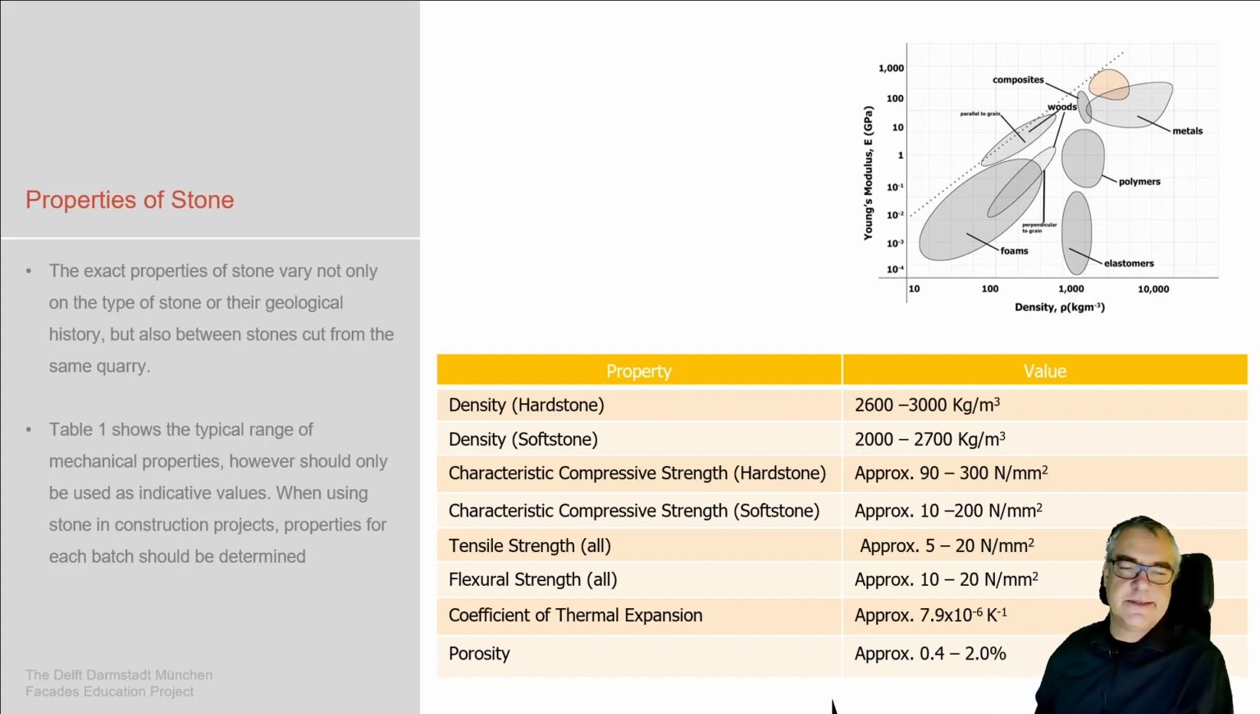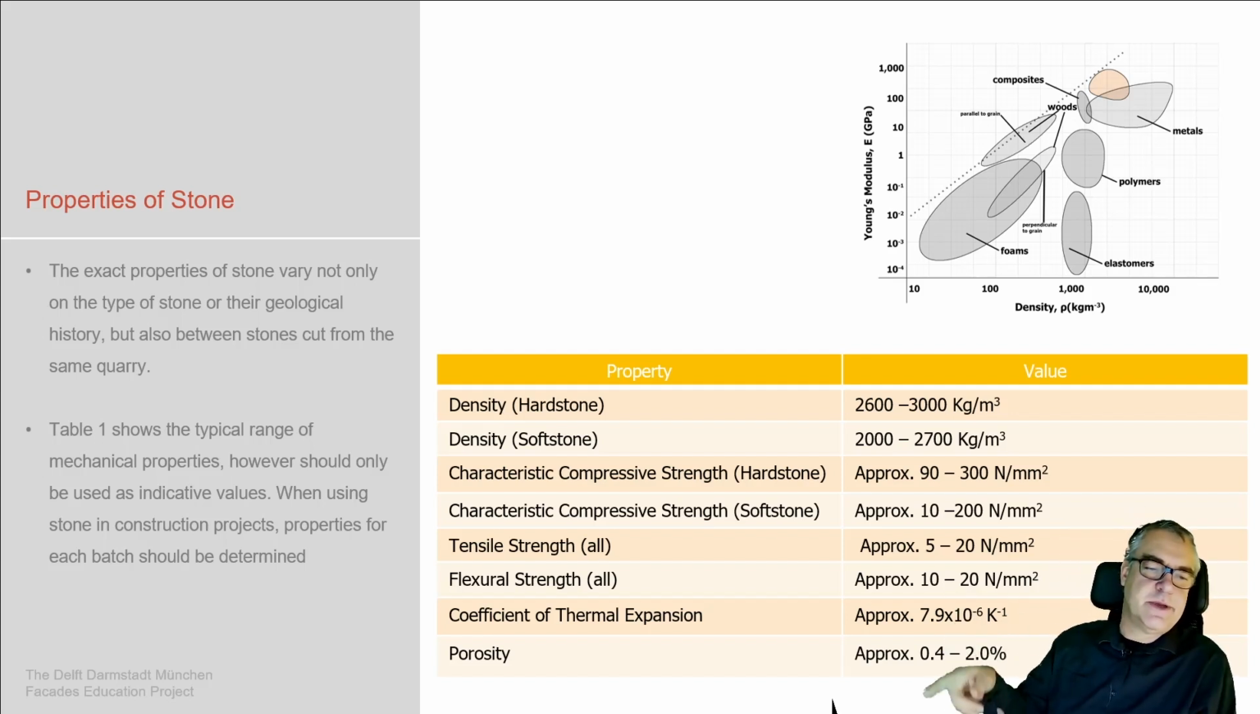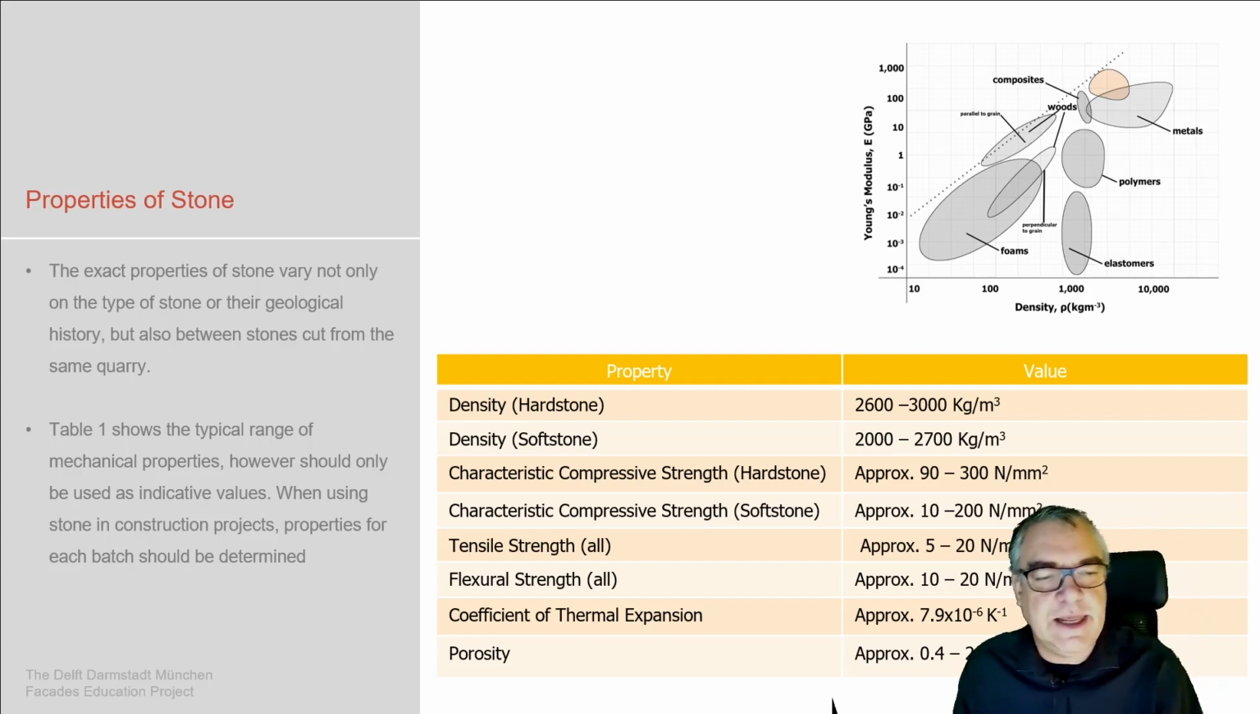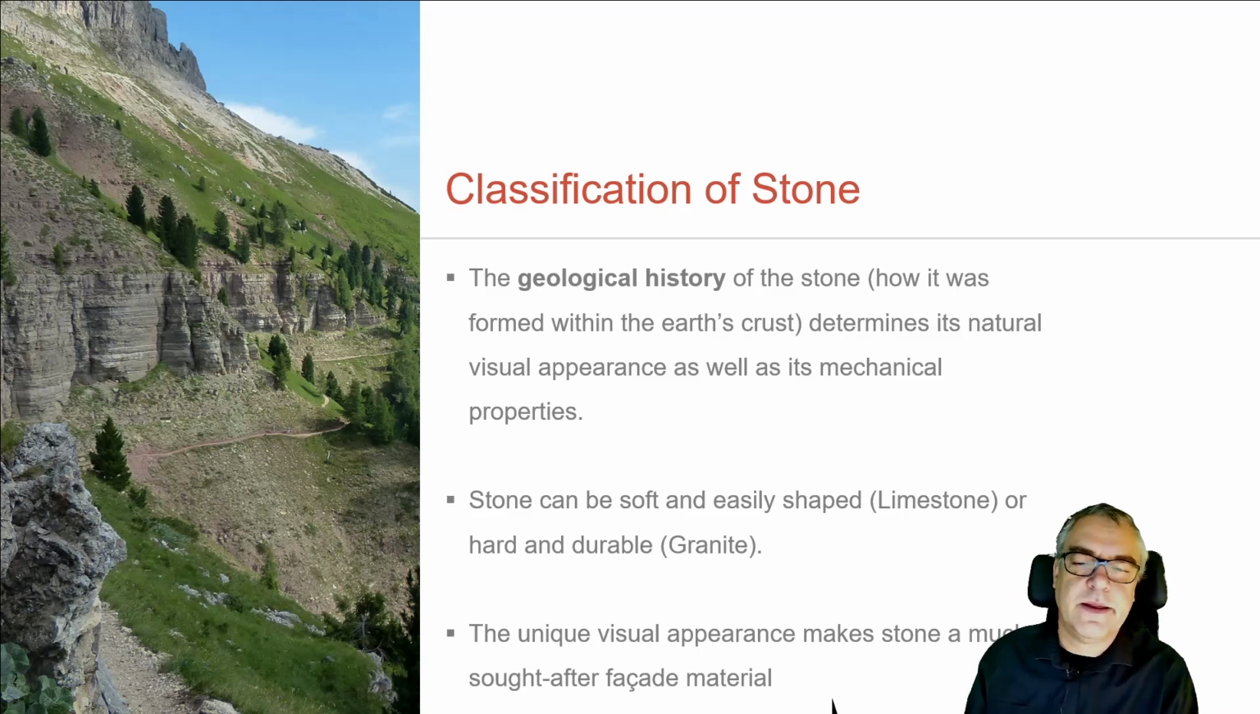And porosity is quite large, also with a wide range depending on what kind of stone we deal with. That's an aspect we have to take deeply into consideration when we think about how to expose it to water and how to deal with that. In the geological history, there are different types of stones. Some are easier to shape and handle, like limestones. Some are harder, and by that more durable, for example granite as a material.